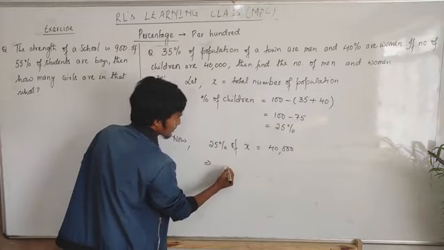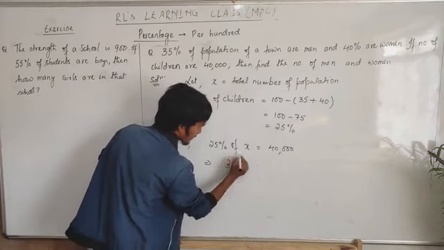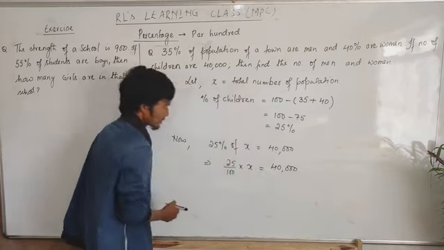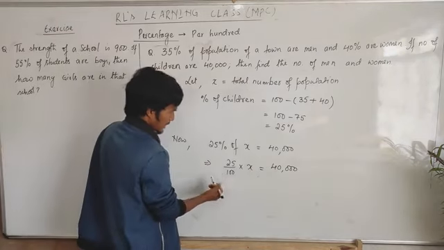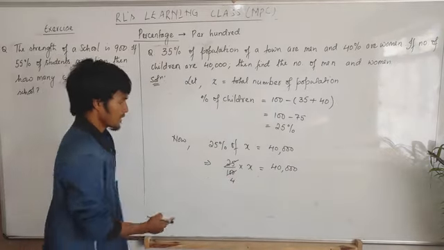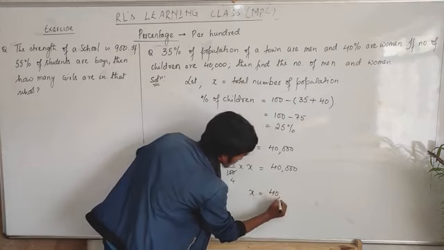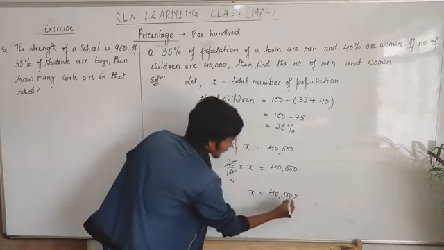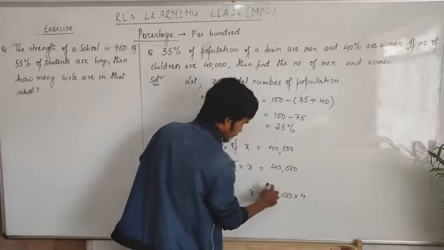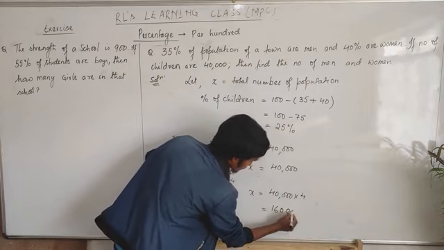Here we get 25% of X means 25 divided by 100, then 'of' means multiply, and you have here 40,000. Okay. Then 25 into 4 will be 100. Now take this 4 to this side, and you have X is equal to 40,000 into 4. Now how many is the population? 4 into 4 is 16.